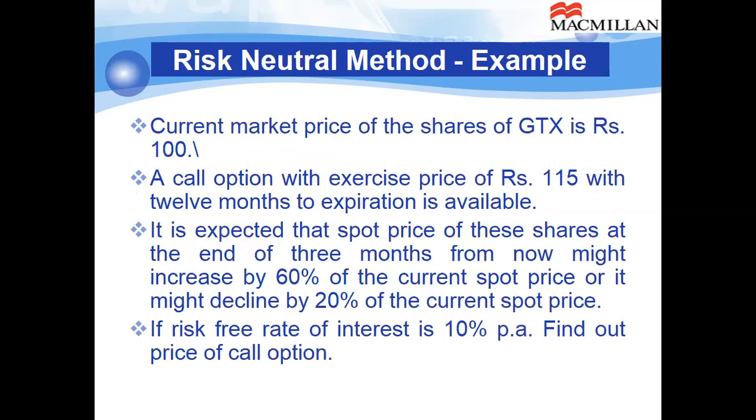Let us take an example of the risk neutral method. Current market price of a share of GTX is 100. A call option with exercise price of 115 with 12 months to expiration is available. So in this case, T will be 1, E will be 115, S will be 100.